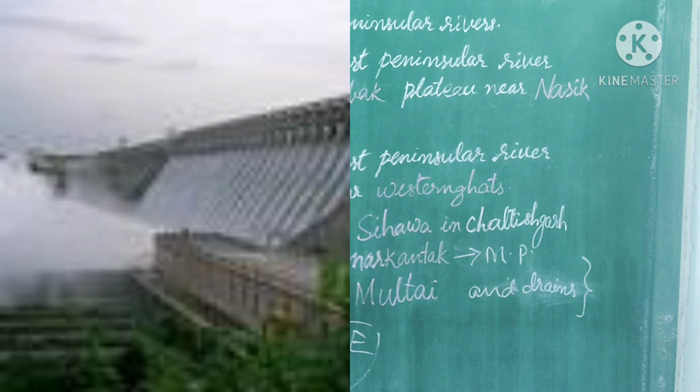Not only that, we derive fishing and a lot of aquatic and marine animals from these rivers. We also get natural fuels from these rivers, and we use these rivers for navigation. By that, trade and transport is also well developed.